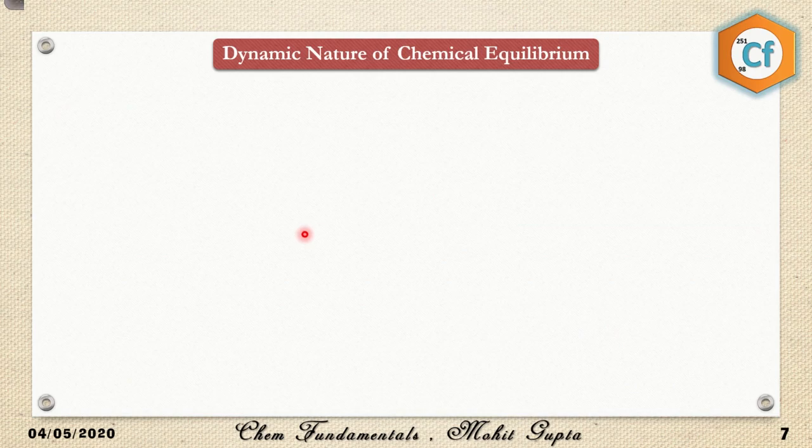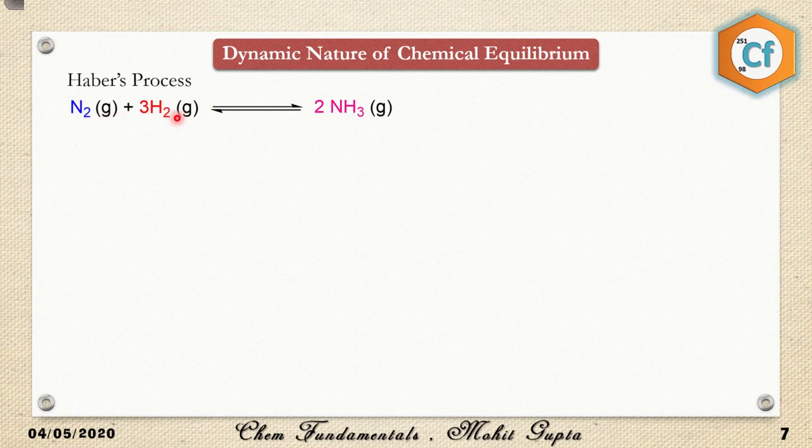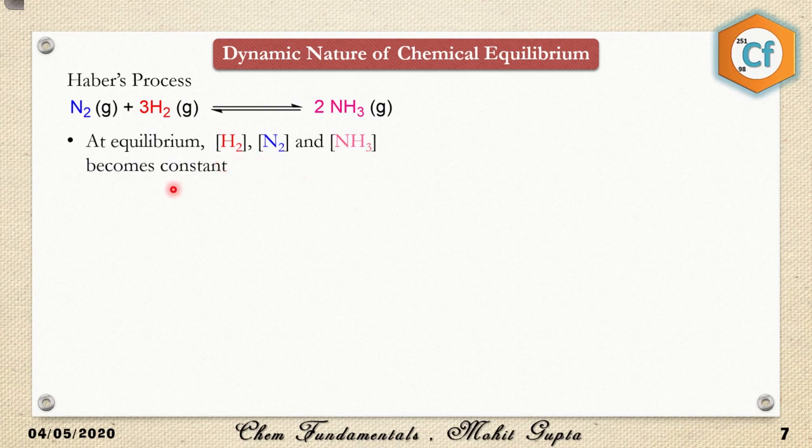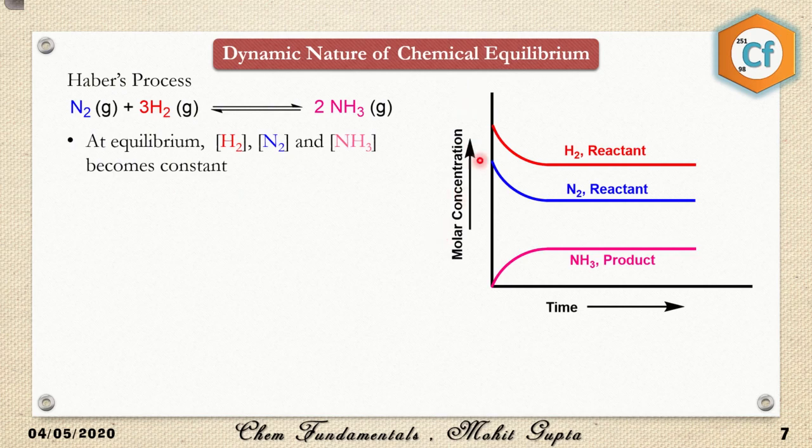Next is the dynamic nature of equilibria. So let's take an example of Haber's process. I have taken N2 plus thrice H2 giving me twice NH3. At equilibrium, the concentrations of H2, N2 and NH3 all become constant. This is the molar concentration on the left-hand side and time on the right-hand side. As time passes, the concentration of NH3 increases and at some point it becomes constant, whereas the concentrations of N2 and H2 decrease and at some point become constant.